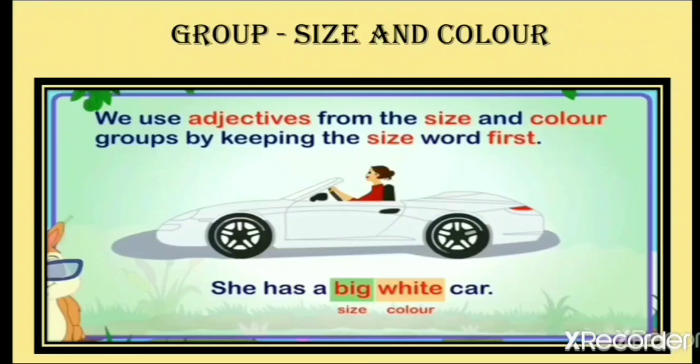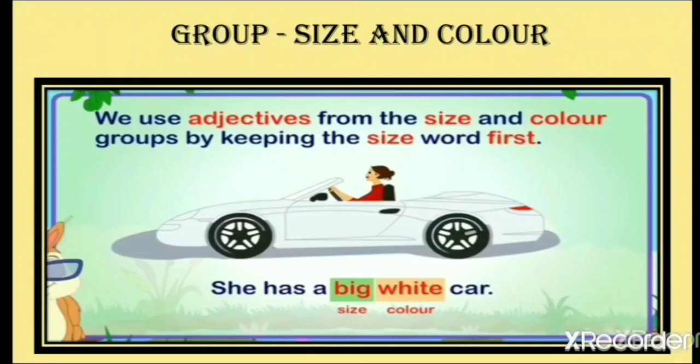Now just suppose that you have a fill in the blanks kind of question, and you have got two words, big and white, and you have to place these two words in front of the word car, that is a noun. So you must be thinking which word should come first. Is it white or is it big? At that moment you need to remember that the sequence is very important. The placement is very important.